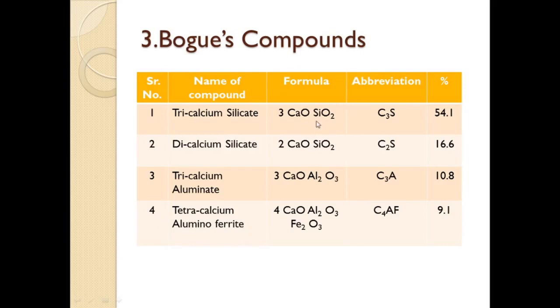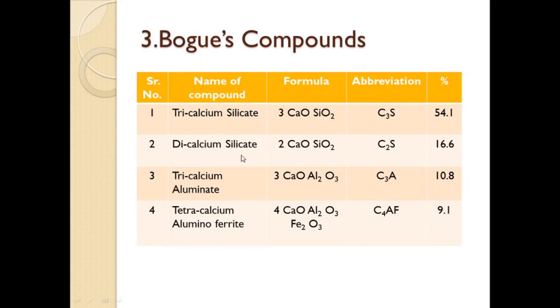Here the formulas of these compounds are given, with their abbreviated forms and their percentages in ordinary Portland cement. First, tricalcium silicate, we generally call C3S. In the abbreviated form, 3 means tri, C means calcium, and S means silicate, that is tricalcium silicate. We generally use these abbreviations for indicating these compounds.